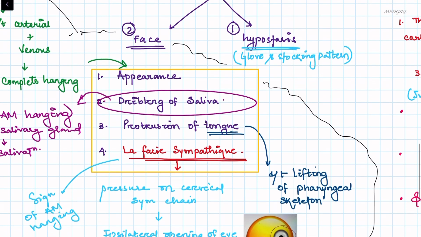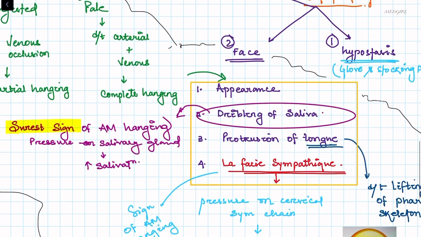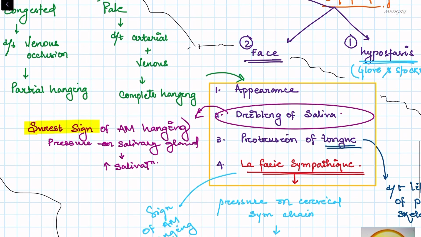Then what are the changes we see in the face? The appearance can be congested or it can be pale. Congested is due to venous occlusion, which occurs in partial hanging, and pale is due to both arterial and venous occlusion, which occurs in complete hanging. Second is dribbling of saliva. Dribbling of saliva is the surest sign of antemortem hanging.